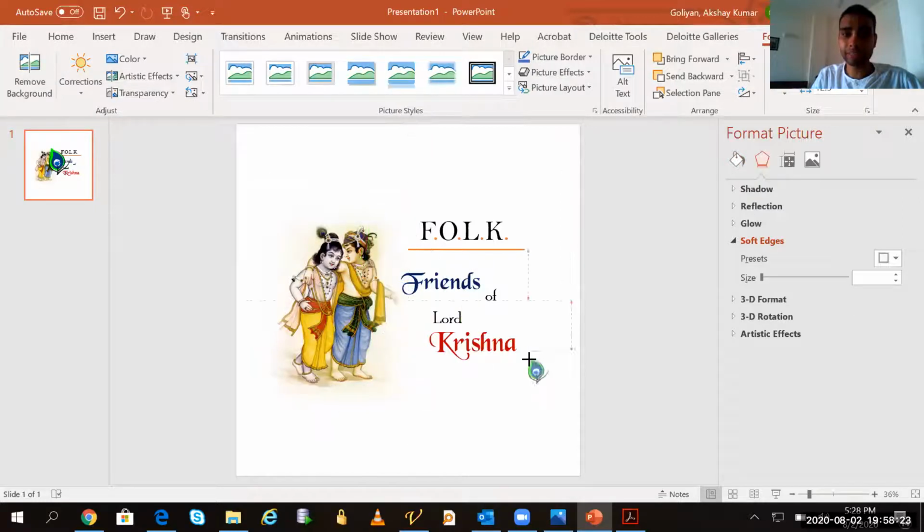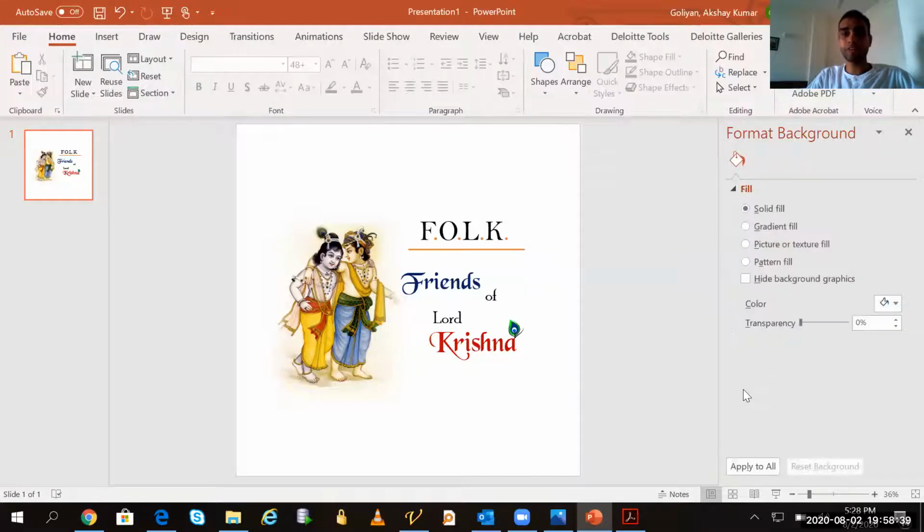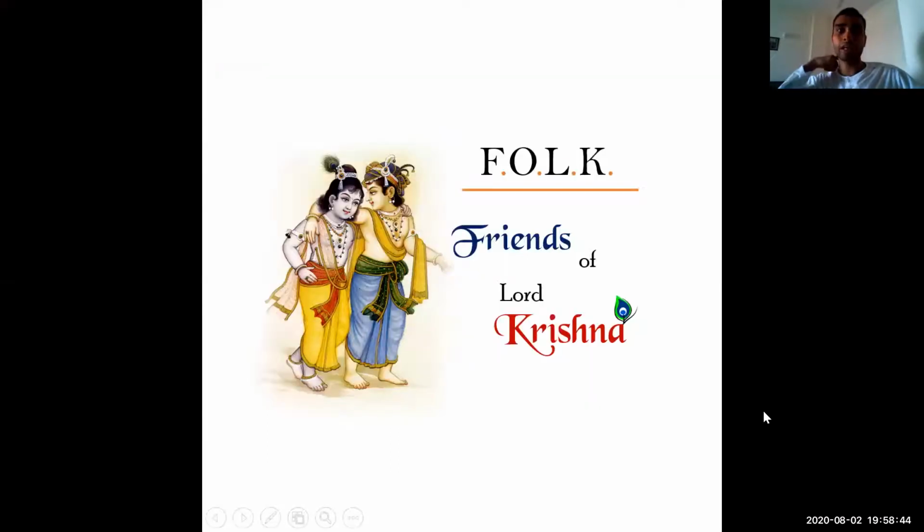I will reduce the size and I will simply paste it here on the last A of Krishna like that. I can simply adjust it with my control arrow. It will give fine adjustment like this. So now if I will do it, it will look very beautiful. See, Krishna. Now it looks so nice when I have added that small image there. So friends of Lord Krishna, FOLK.